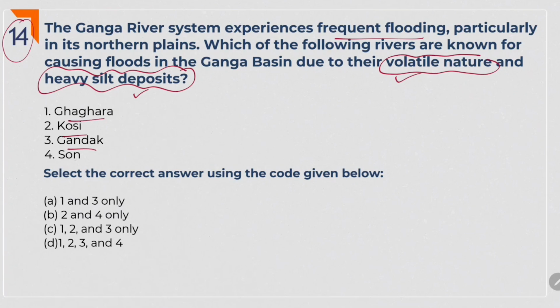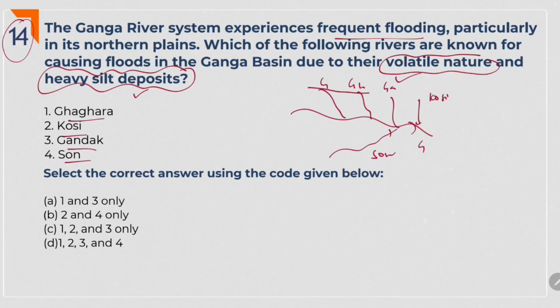Ghagara, Kosi, Gandak, Son. If you see the Ganga river system, it will be like this. Gomati, Ghagara, Gandak and Kosi. And Son will join here. If you observe, all these rivers are coming from Himalayas. And these are so much volatile in nature. It depends on the melting of glaciers also, no? How much water they carry and all.